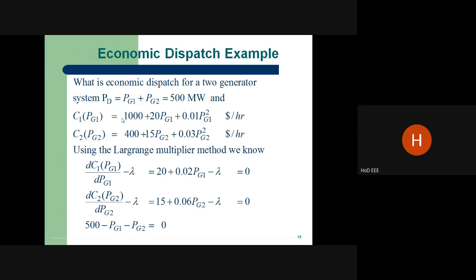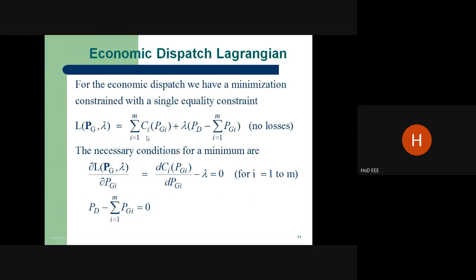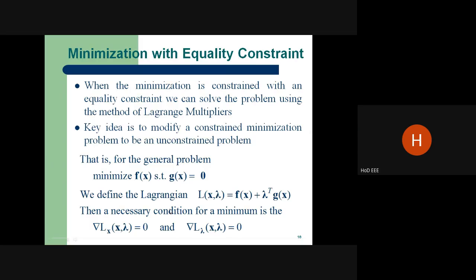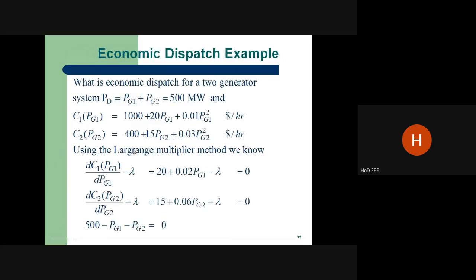So what is the incremental cost? It is the derivative. You have to differentiate this equation with respect to Pg1, that means dC1 by dP1.